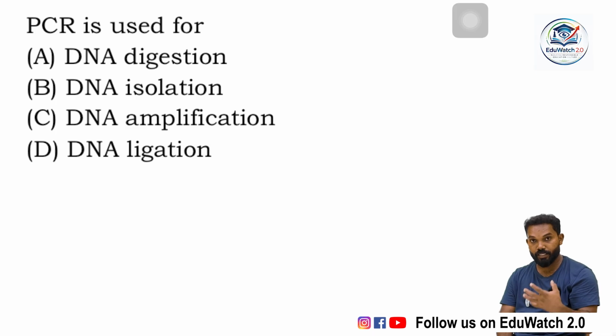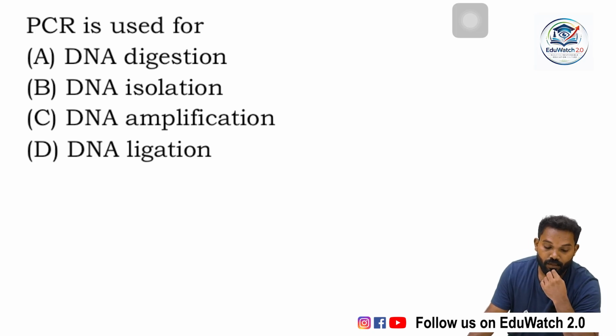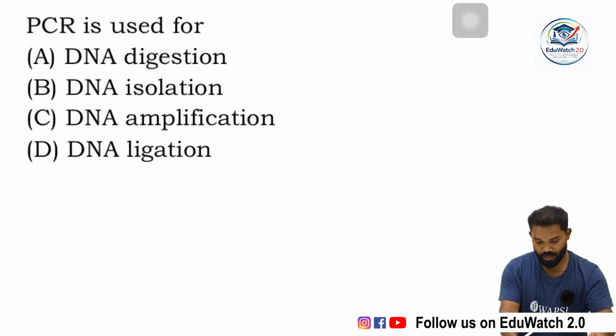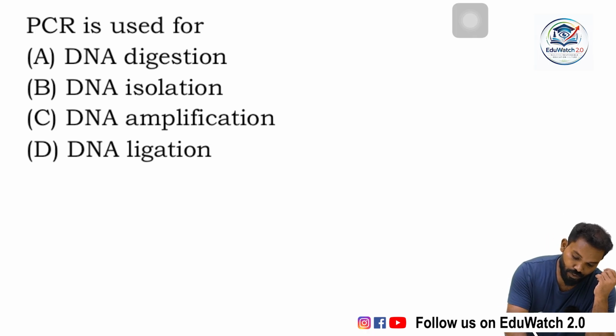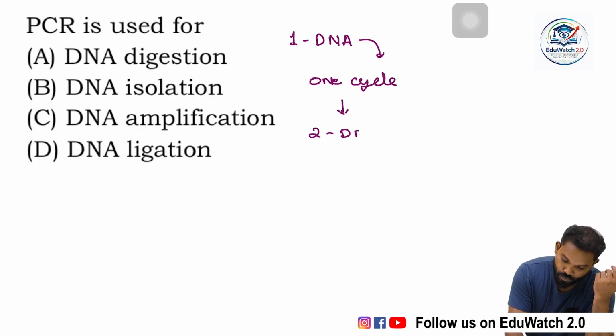How many DNA are amplified or produced during a definite time period? Actually, this process takes place not in arithmetic but in geometric progression. If we use one DNA, after one cycle, it is converted into 2 DNA.